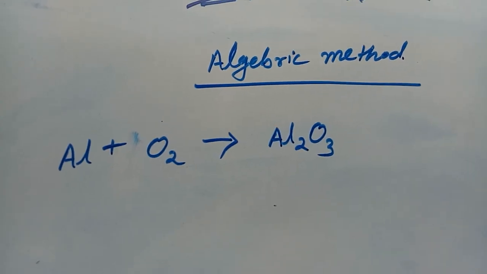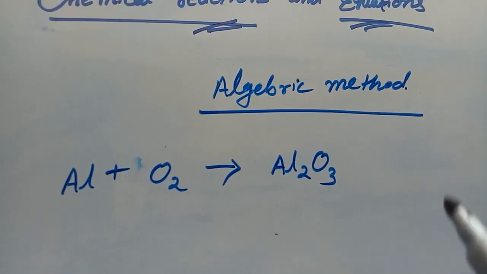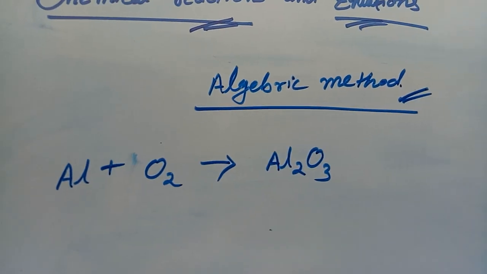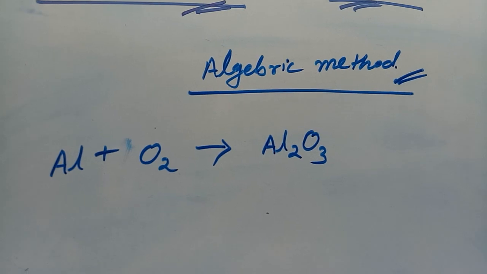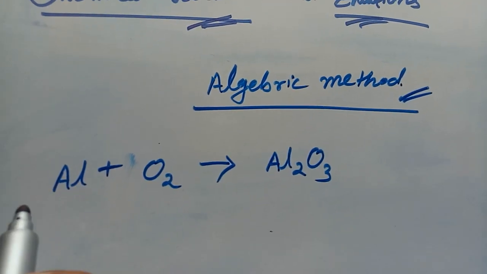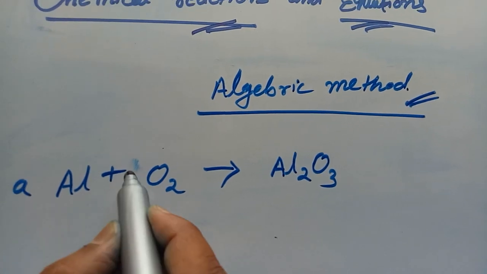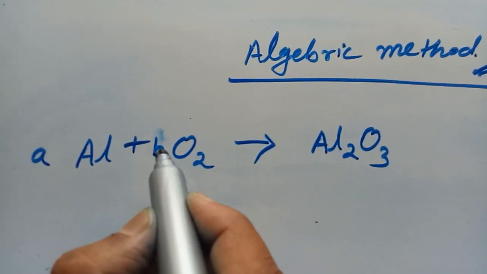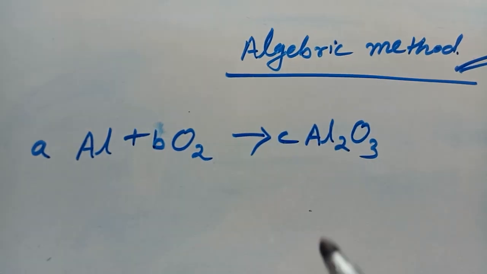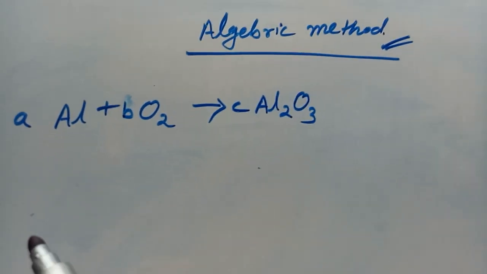Now this is the second method of balancing chemical equations, which is the algebraic method. Means you have to use algebra to balance the chemical equation. For this you have to write the variables as A, B, C. These are the coefficients.